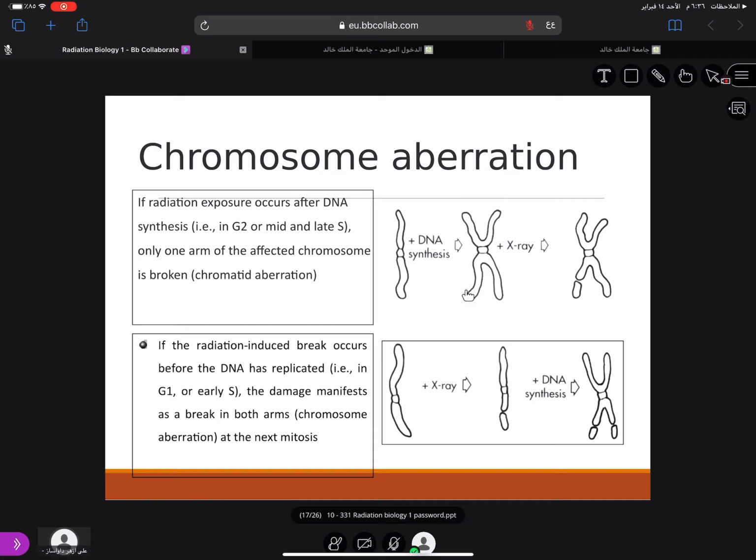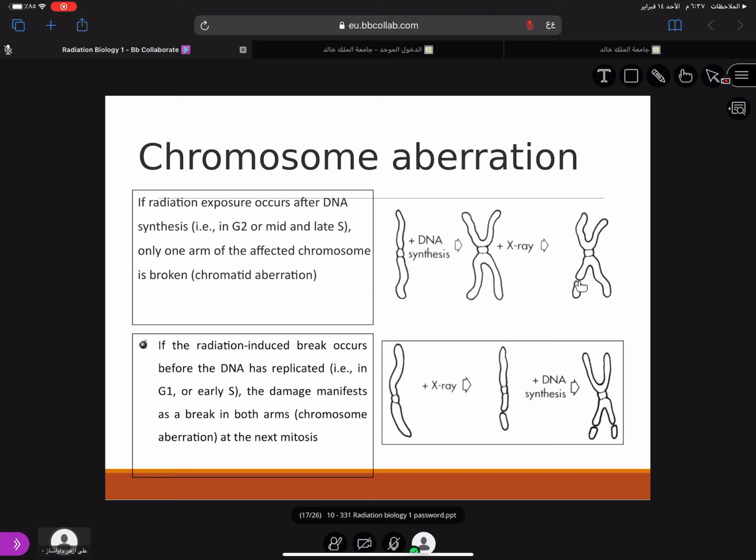After the DNA synthesis, if you give X-ray, you will find there may be breakage in one strand only. Whereas if the X-ray hits the RNA before the DNA synthesis, the break occurs in one strand, and then the DNA synthesis occurs naturally, the result will be a double strand breakage.